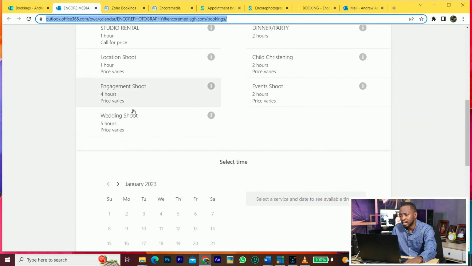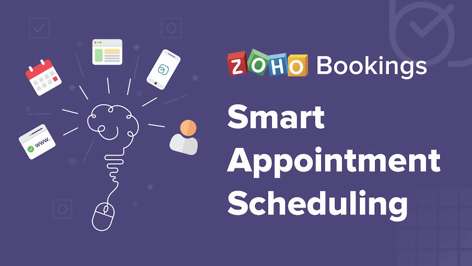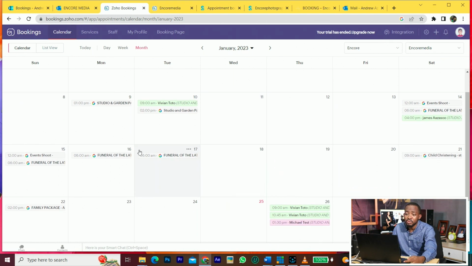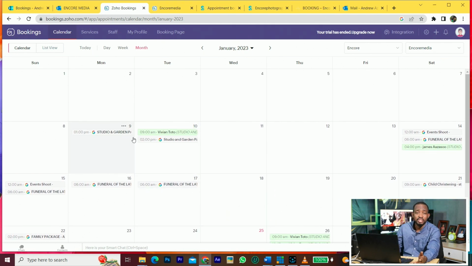Now there's another one that I have also discovered, that is Zoho Bookings. With Zoho Bookings, you can see the calendar. I'm not using this one, I'm just using it to do training. So all the bookings you see here are not the actual bookings that I normally do for my service. The reason why I will probably want to choose Zoho Bookings is that Zoho has other apps that I'm using, for example Zoho Invoicing, Zoho Books, workflow. There are thousands of software made by Zoho, and you can link these apps to communicate with each other. So probably that's why I will consider it.